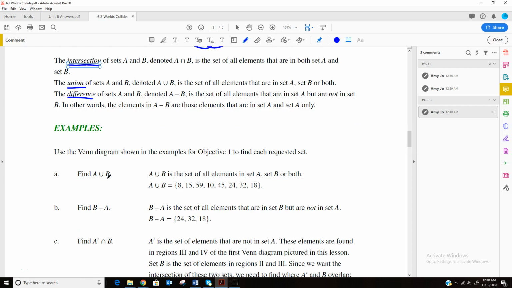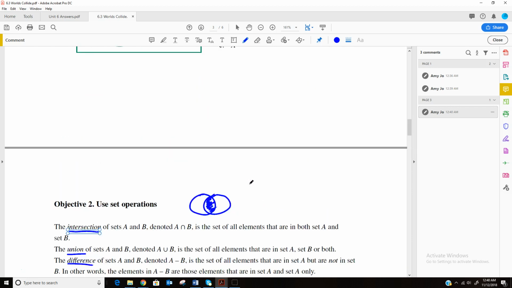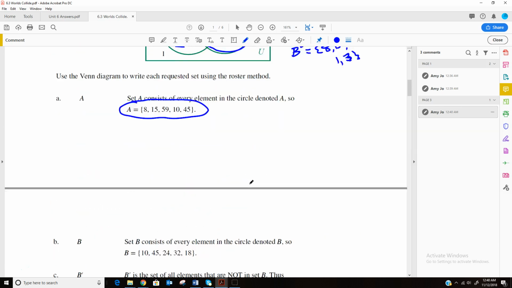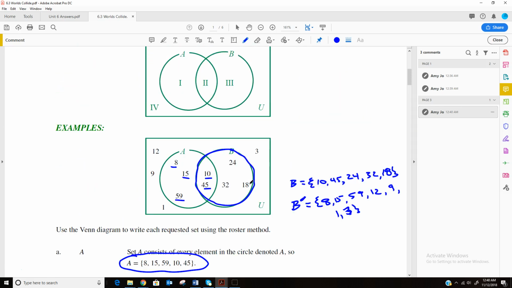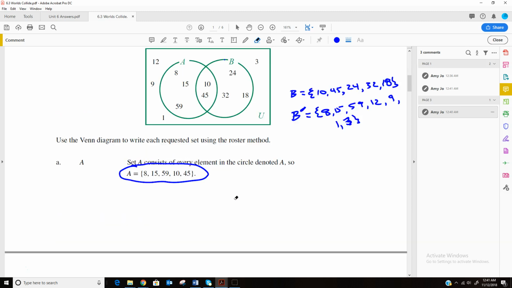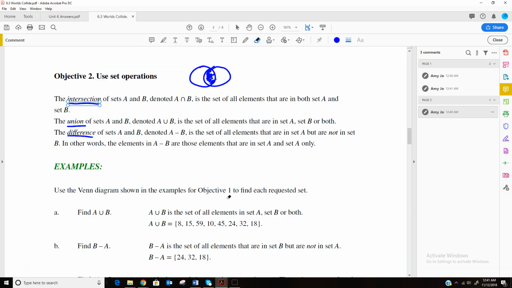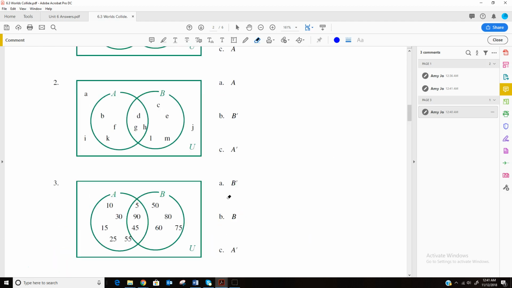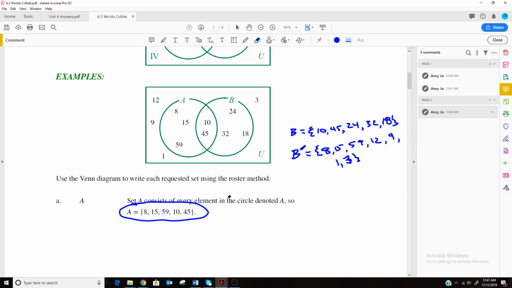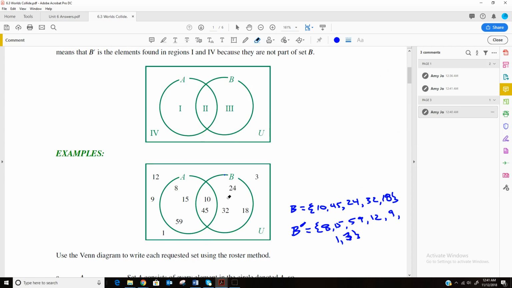It says first we're going to find A union B, and we're going back up to this Venn diagram, which is kind of a pain. They want us to do the union of A and B, I believe is what we were going to do first. Yes, the union. So the union of A and B, I'll put it up here.